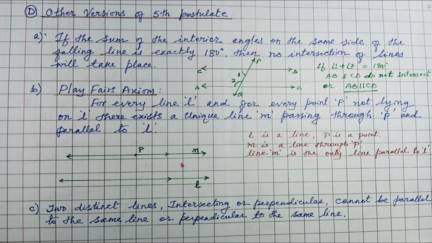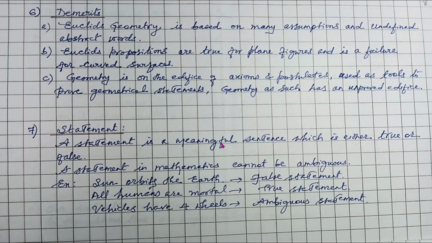For every line L and for every point P not lying on L, there exists a unique line. There can be only one line possible, which is the line M here, passing through P and parallel to L. There cannot be another line which is passing through a particular point and is parallel to L. Remember that. Okay. Now, two distinct intersecting lines cannot be parallel to the same line or perpendicular to the same line. This is a very important postulate again. Let me read it for you again. Two distinct lines intersecting or perpendicular cannot be parallel to the same line or perpendicular to the same line. A very, very important postulate again. So let us proceed further.